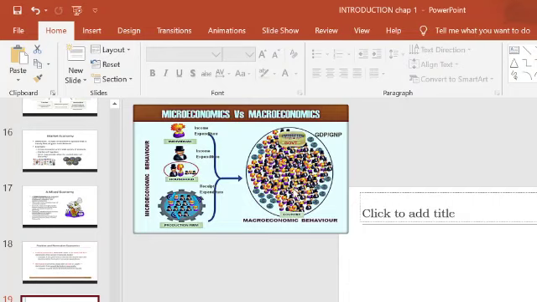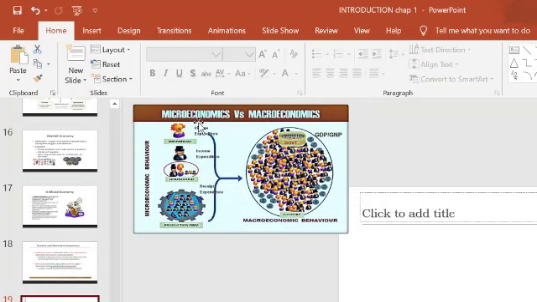So when it comes to microeconomics, you can see "micro." Micro, by the word itself, explains a single unit or small unit. We will call it microeconomics. Macro means a larger unit or bigger, that we will call macro. Micro means small, macro means big.